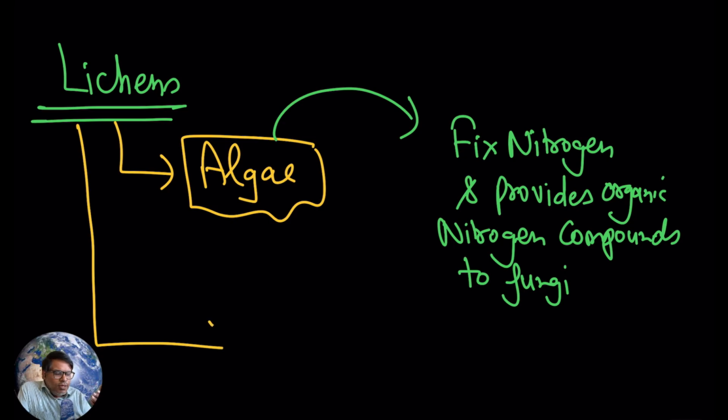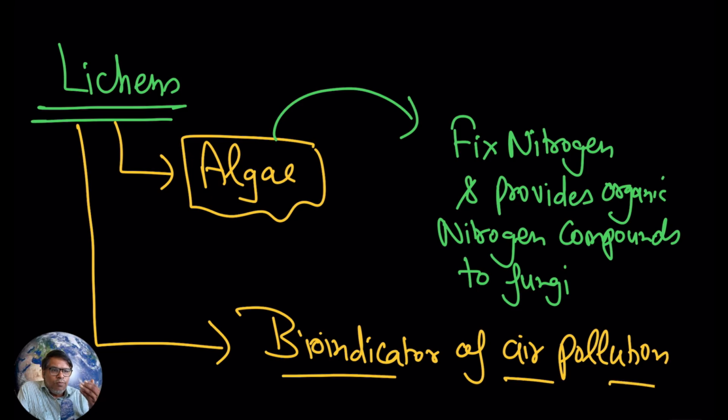Now keep in mind, lichens are well known as bioindicators of air pollution. Generally these lichens will not grow, keep in mind, when there is very high air pollution. That part we will discuss later. But here, for mutualism, keep in mind lichens are an example of mutualism, and here the mutualism is between algae and the fungi. Now let us move further. We are going to discuss another example of mutualism.